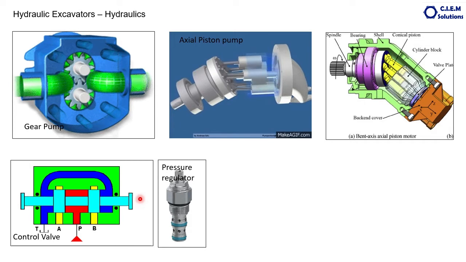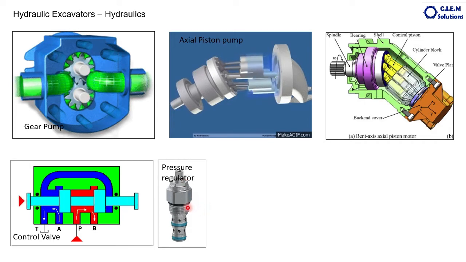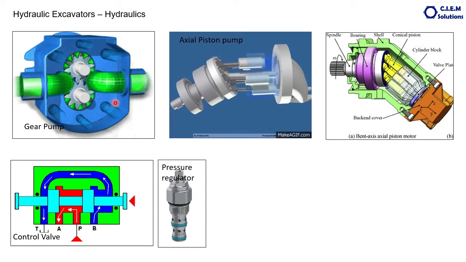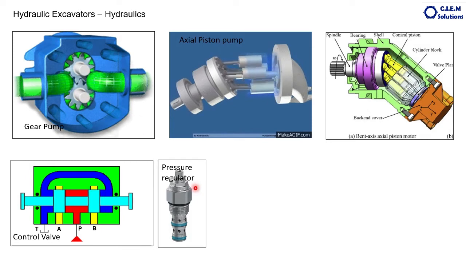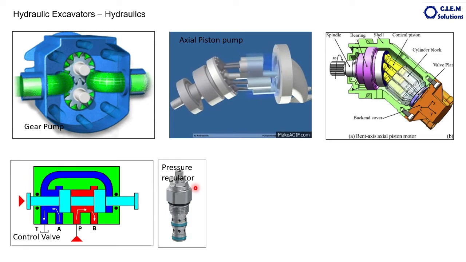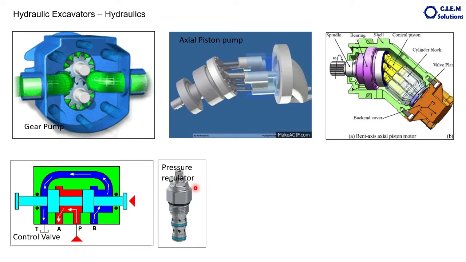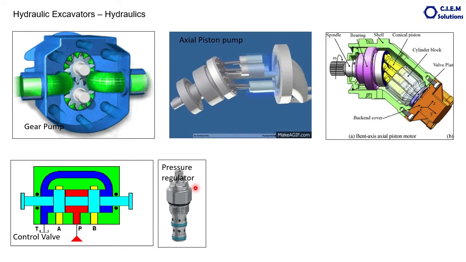Then another component is called the pressure regulator valve, which is fitted after the main pump. The job of this pressure regulator is to regulate the fluid pressure as per the design parameters. For example, an excavator is designed to work at 300 bar or 300 kgs per cm square.